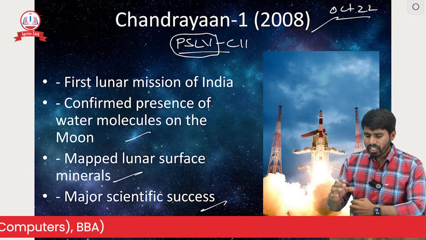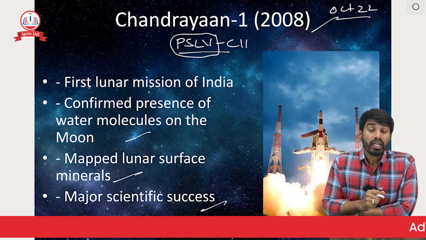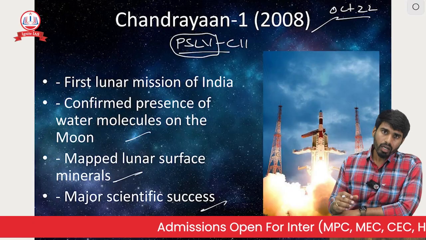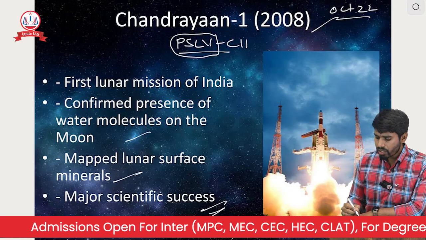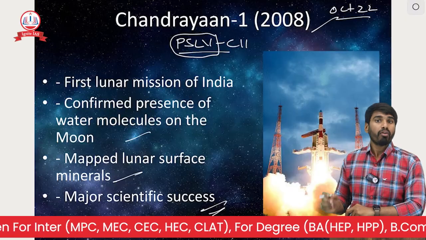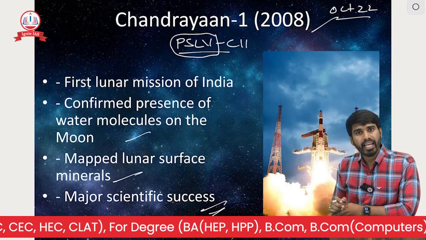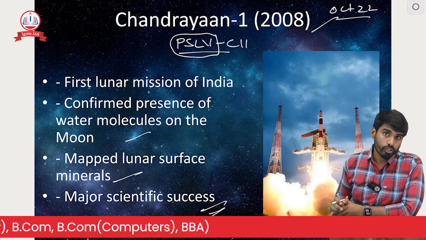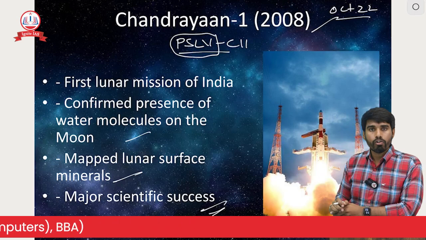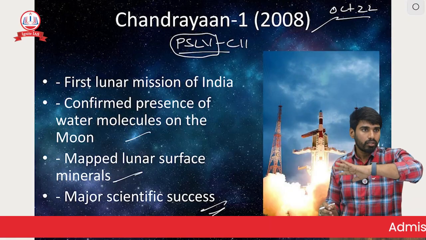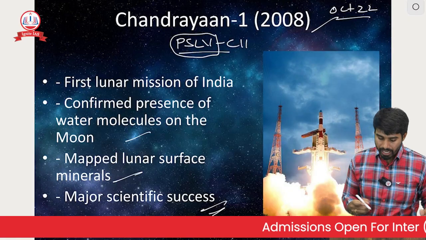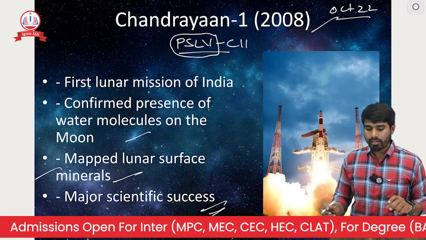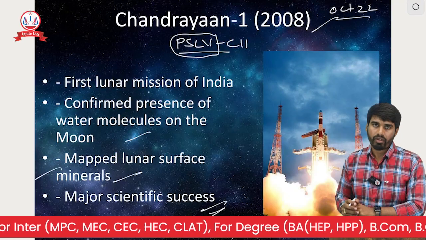Okay. Now, what did we achieve from this program? Yes, it was a very successful program of ISRO. So here, what are the major scientific successes we have got? Since it is an orbital mission, we did orbit around the moon, and we found traces of water molecules on the moon surface, and we were also able to map the lunar surface and find out what traces of minerals are present on the moon surface.